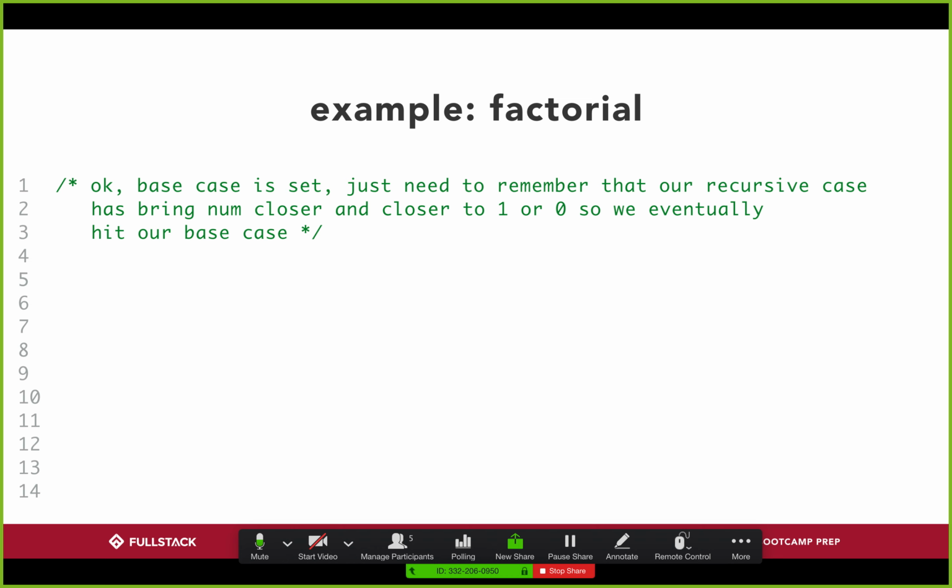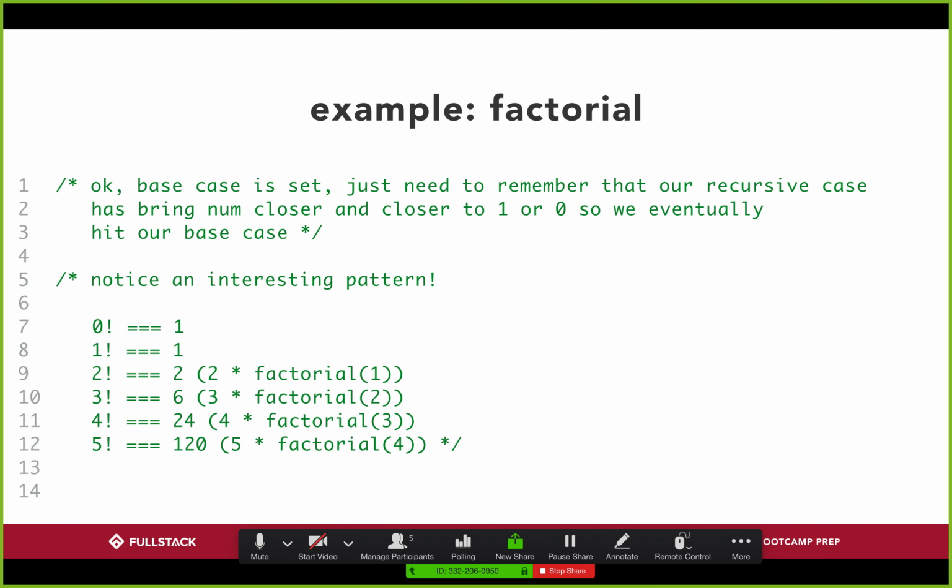But now that we've set our quote-unquote base case, and once again, the base case is just saying if this is true, don't call ourselves, and we're finished. Well, now let's figure out something else. If we go back and look at the function again, the factorial of 2 is actually equal to 2 multiplied by the factorial of 1 less than 2, so factorial 1. And just jump down to line 12 here, the factorial of 5 is 5 times 4 times 3 times 2 times 1, but 4 times 3 times 2 times 1 is just the factorial of 4. And so factorial of 5 is just 5 multiplied by the factorial of 4. In fact, any number is just equal to that number multiplied by the factorial of 1 less than it.